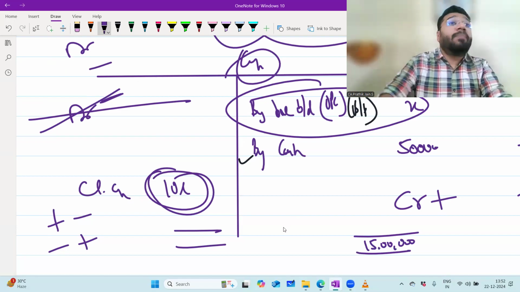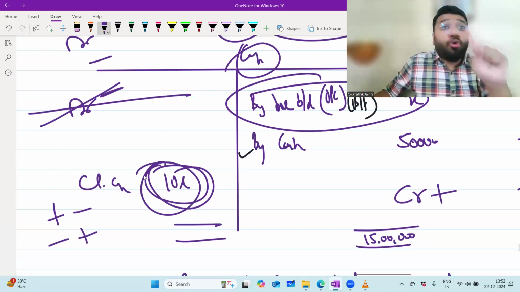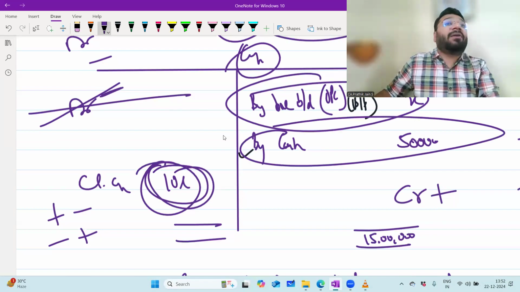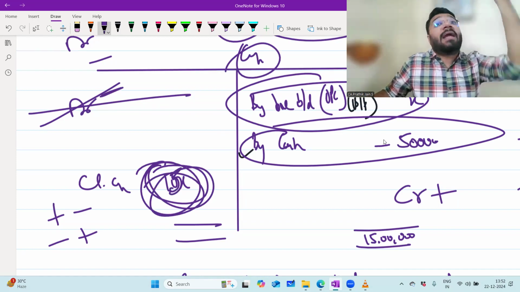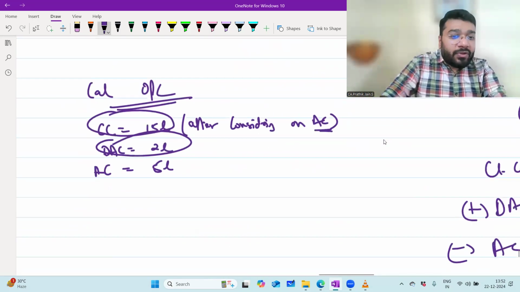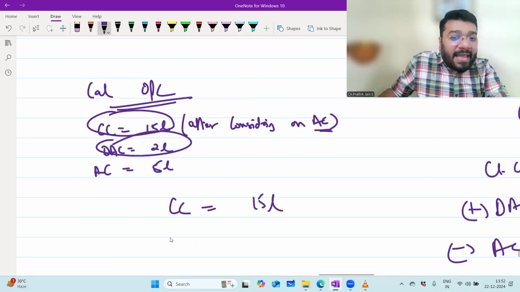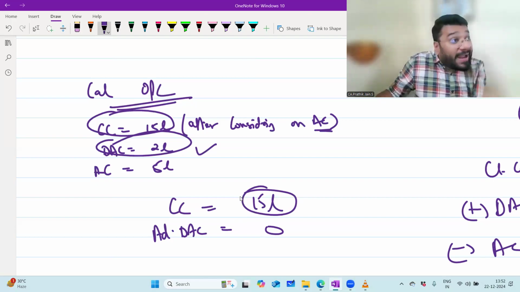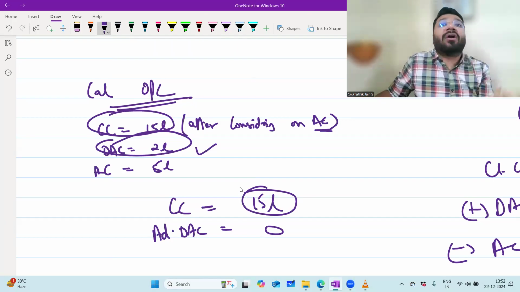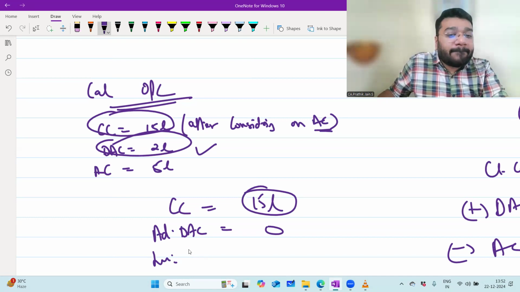So here, my formula for opening capital will be closing capital, no add drawing, directly minus additional capital 5 lakh. 15 lakh is closing capital, minus 5 lakh additional capital. So opening capital is 10 lakh. Add drawing against capital: 0. Why? Because to get this 15 lakh, did you minus 2 lakh there? No. So while reversing, I will not consider it. Less additional capital 5 lakh. So opening capital is 10 lakh.